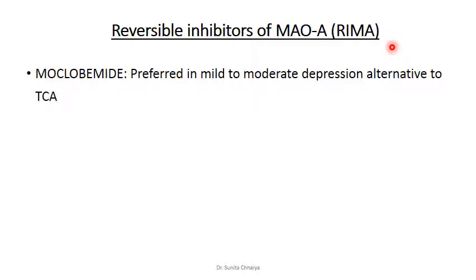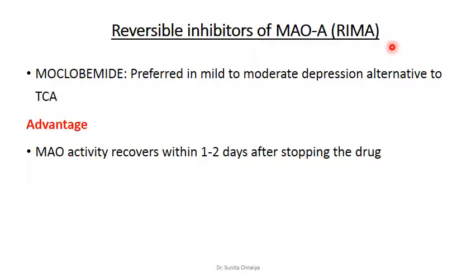As it is a reversible inhibitor, it has various advantages in comparison with the non-selective ones. They are shorter acting; monoamine oxidase activity recovers within 2 days after stopping the drug, while with a non-selective one, activity recovers after 12 weeks.